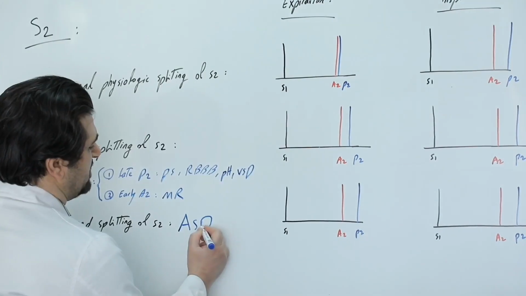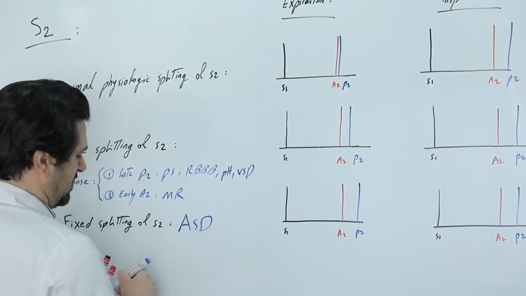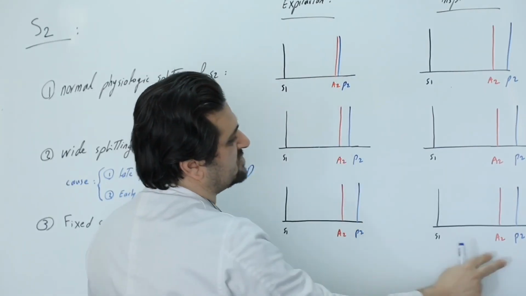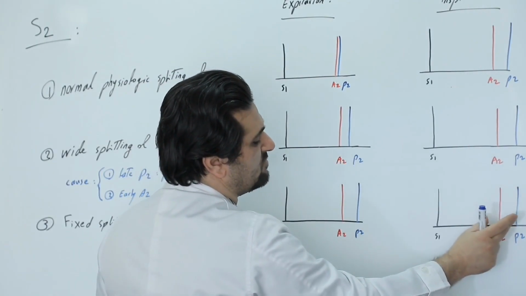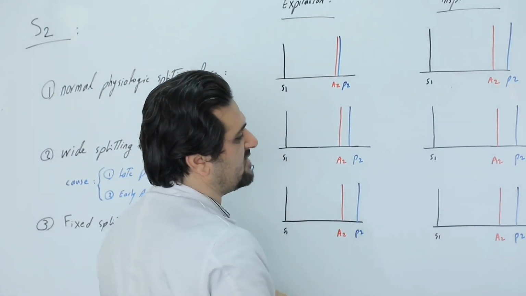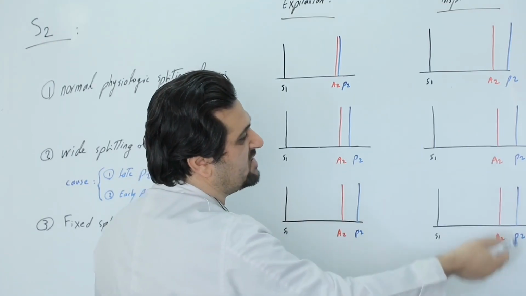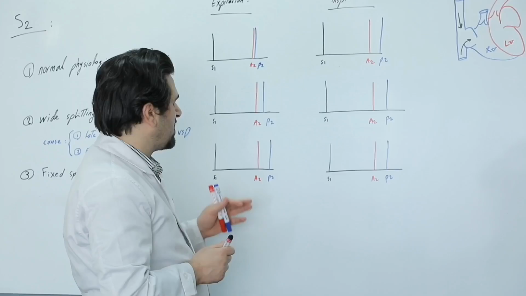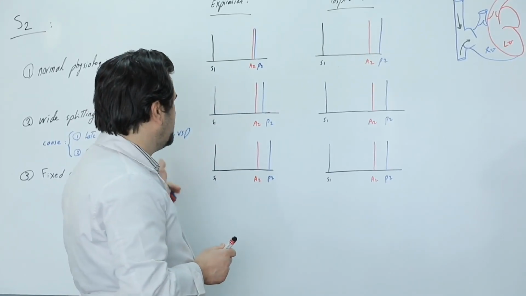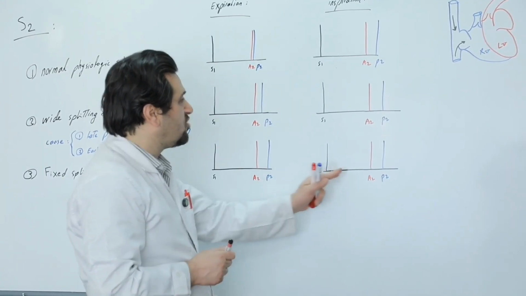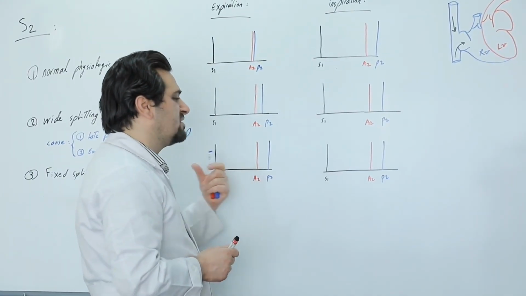In patients with ASD, atrial septal defect, we see that A2 and P2 are heard separately both during inspiration and expiration, and they are spaced apart. But the interval between them remains constant and does not increase with inspiration, unlike in patients with wide splitting of S2. Therefore, in patients with fixed splitting of S2, the interval between A2 and P2 remains constant during both inspiration and expiration.